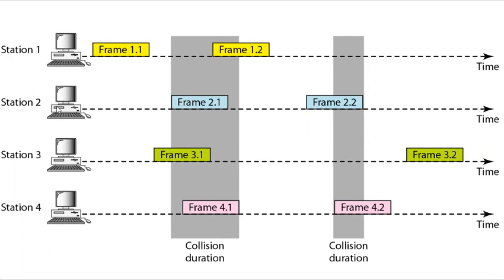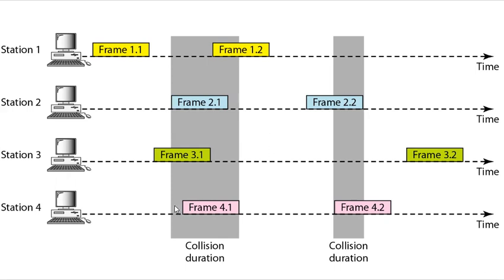As you see, station 2 did not have data to be sent until this time frame, and it started sending at this time. And even station 4 did not have data to send until after this much time. So it is sending data after the given amount of time. This is the time that it has taken to send the data. Until this point, it did not have any data to send.